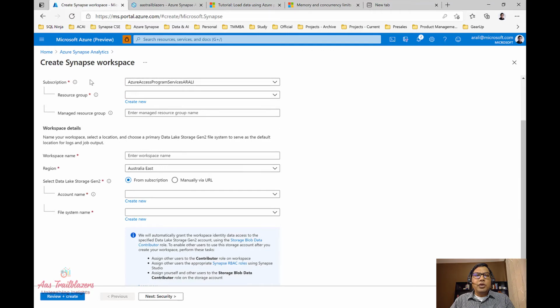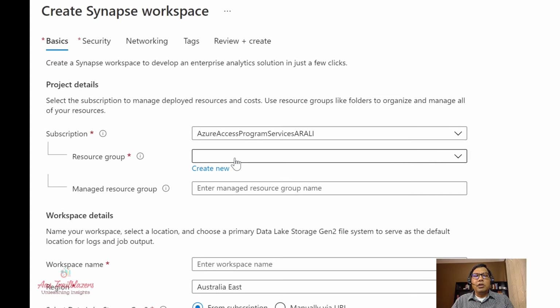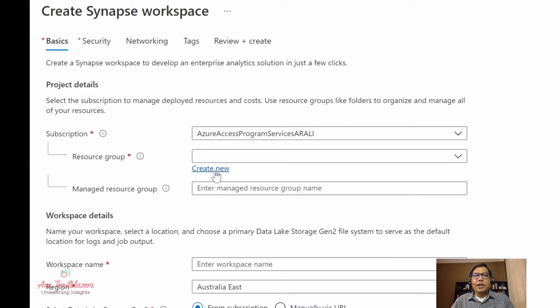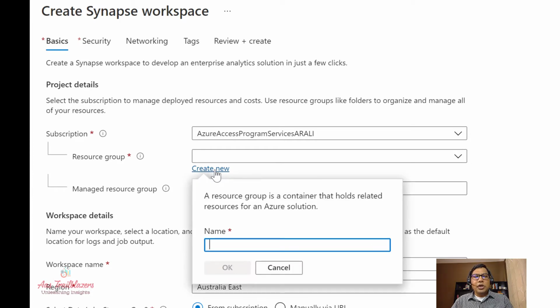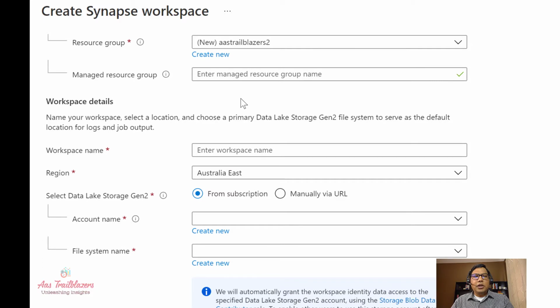The very first selection here is the subscription under which we are trying to create this Azure Synapse Analytics workspace. Then we have to specify the name of the resource group. Think of a resource group as a logical container where all the resources will reside. So we can select from a list of all the resource groups that we have created so far, or we can create another one. In this case, let's say we are creating another one. So I'll give a name here and click OK, and let's go to the next one.